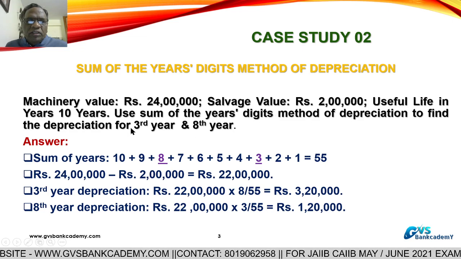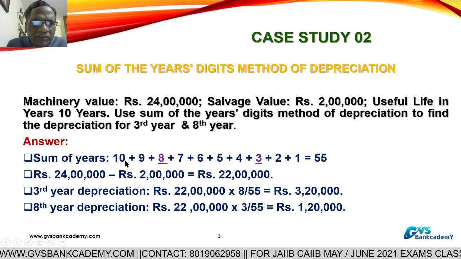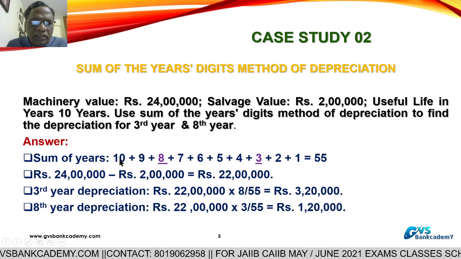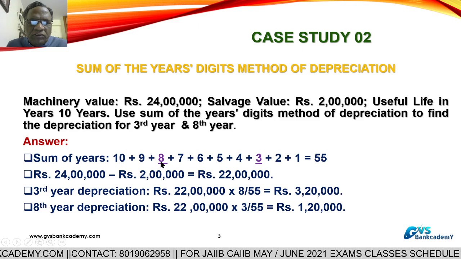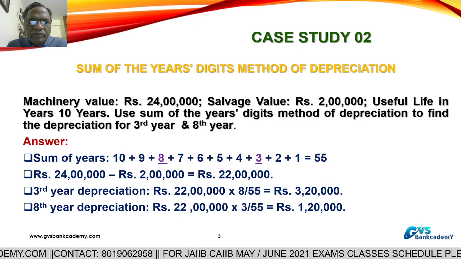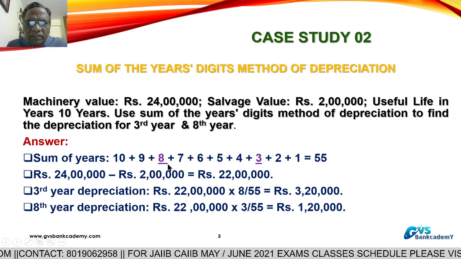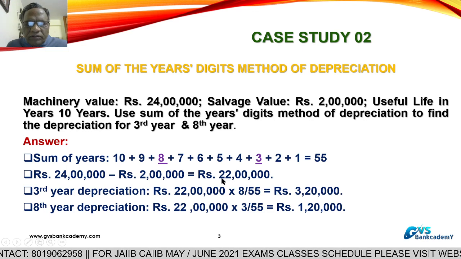What is the question they have asked? The 3rd year depreciation. For the 3rd year, this is the first year 10, the 2nd year 9, the 3rd year 8. From the sum of years digits you have to take 8. This is the 3rd year: 1st, 2nd, 3rd. So I have taken 8.